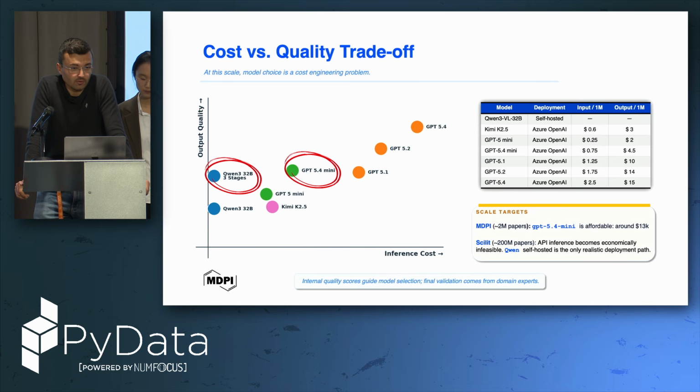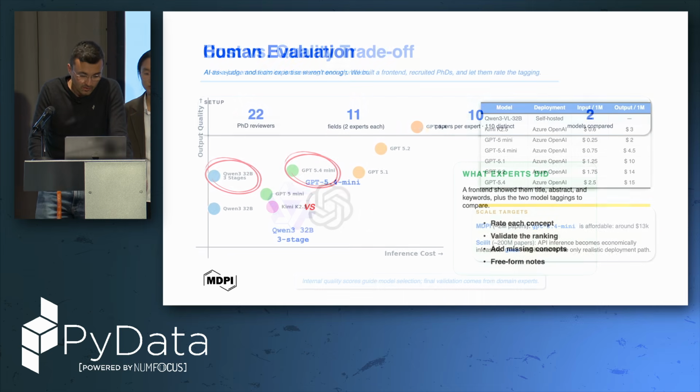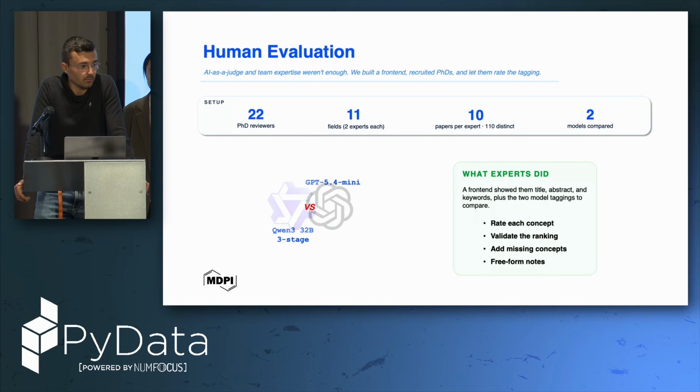And for SciLite, of course, since we have around 200 million papers, we cannot use this because it can be very expensive. So we were trying our best to wrap architecture around Qwen. And what we found out was that the results were pretty good, but we wanted to have a human in the loop to evaluate these results.